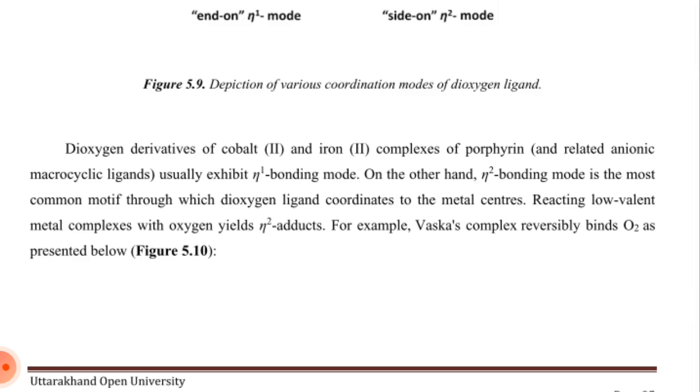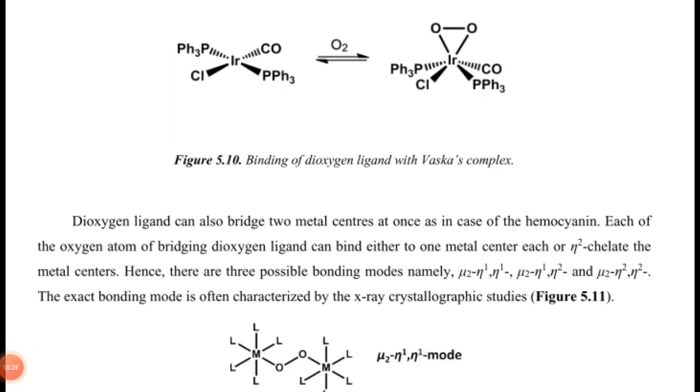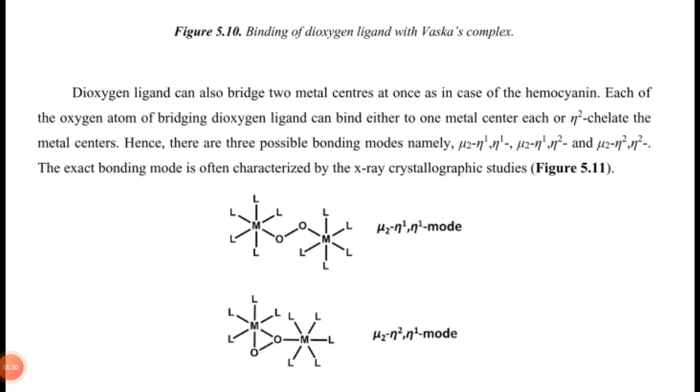Dioxygen derivatives of cobalt-2 and iron-2 complexes of porphyrin and related anionic macrocyclic ligands usually exhibit η1 bonding modes. On the other hand, the η2 bonding mode is the most common motif through which the oxygen ligand coordinates to the metal center. Reacting low-valent metal complexes with oxygen yields η2 adducts, for example, Vaska's complex, which reversibly binds oxygen as presented below. Binding of the dioxygen ligand with Vaska's complex, an iridium complex, reacting with oxygen.